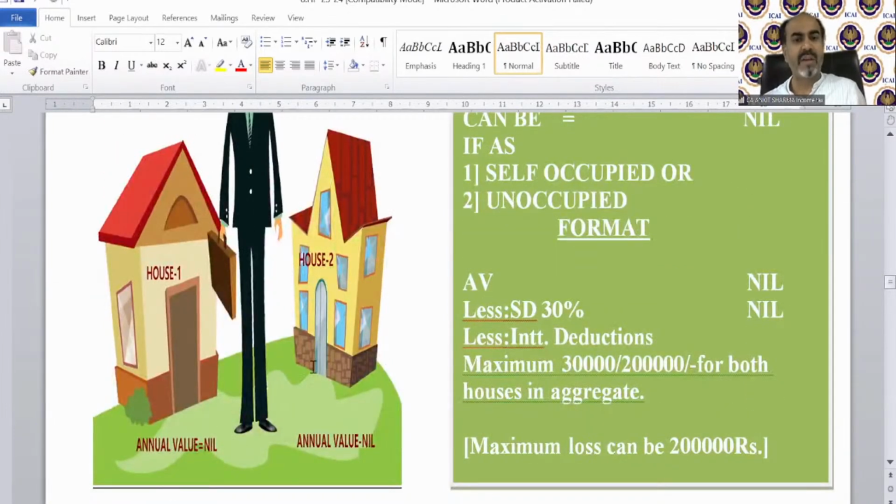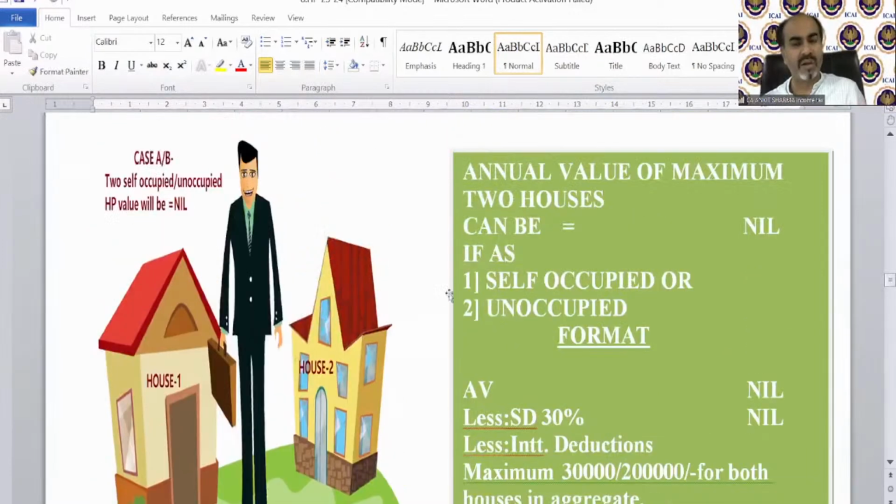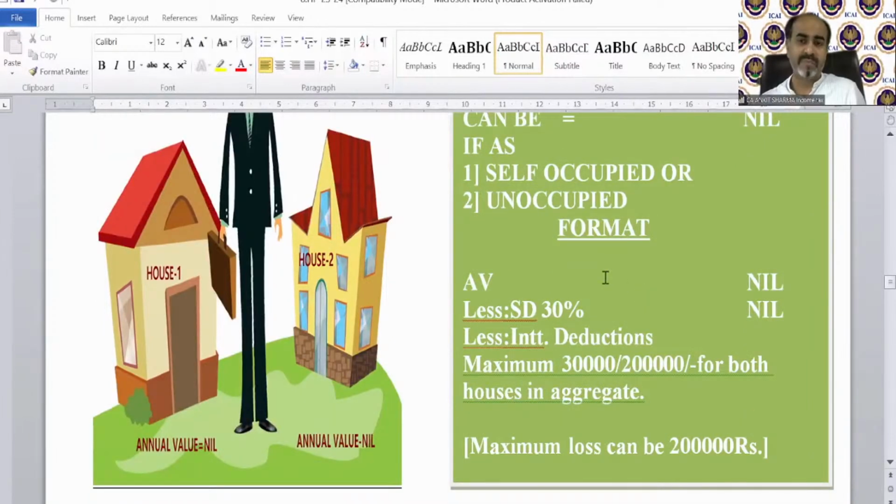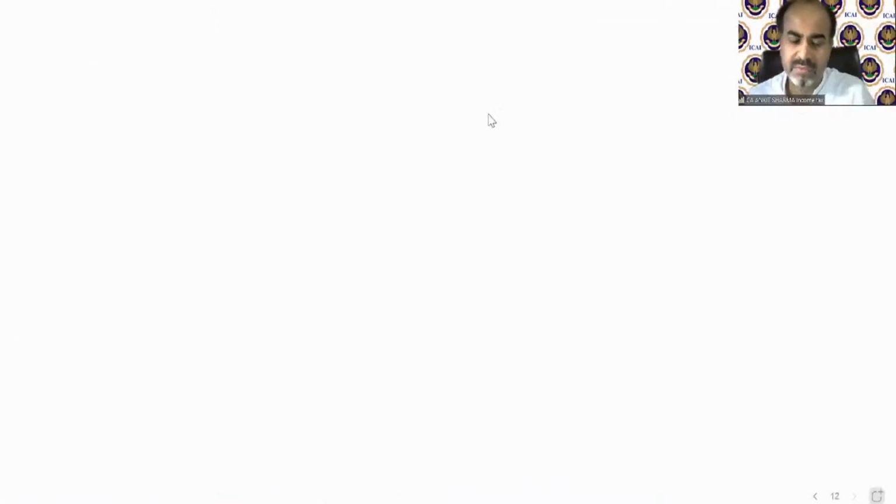House 1, annual value nil. House 2, annual value nil. The solution format will be like this. Annual value of a maximum of two houses can be nil if self-occupied or unoccupied. The best thing is, the annual value will directly be considered as nil. Let me explain with the help of an example. Then we will read it with the help of notes.